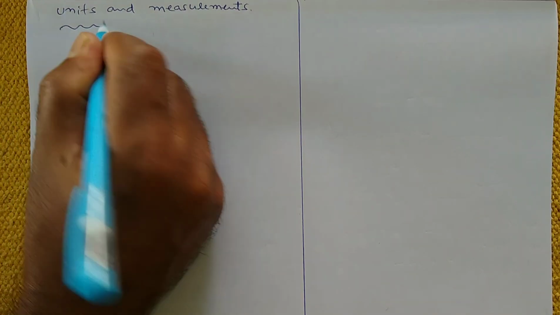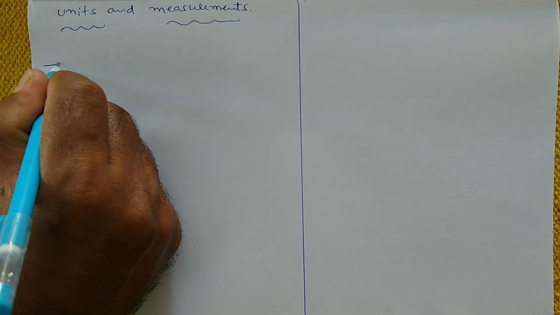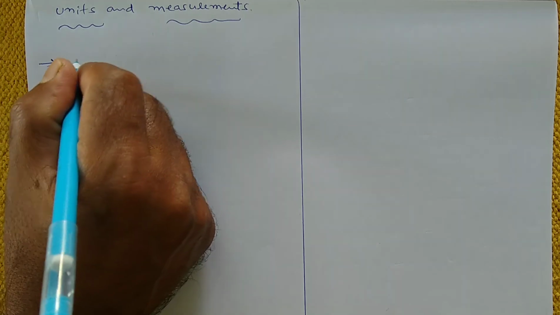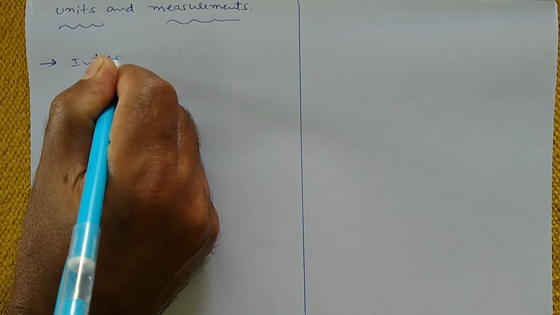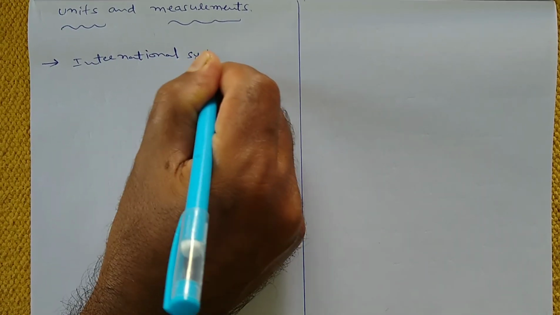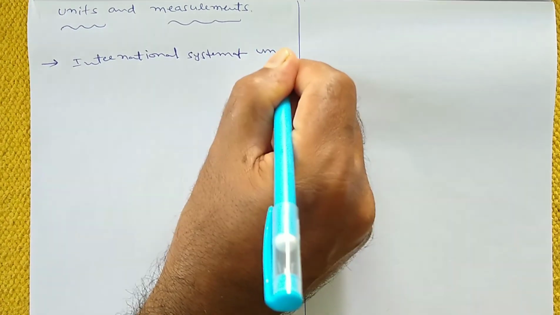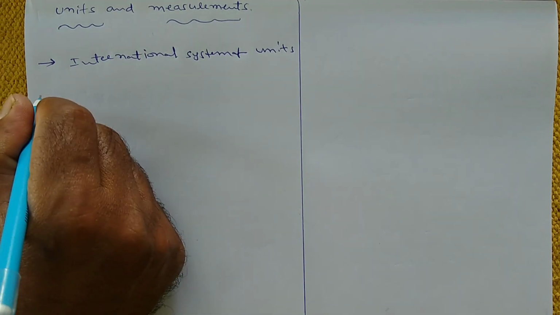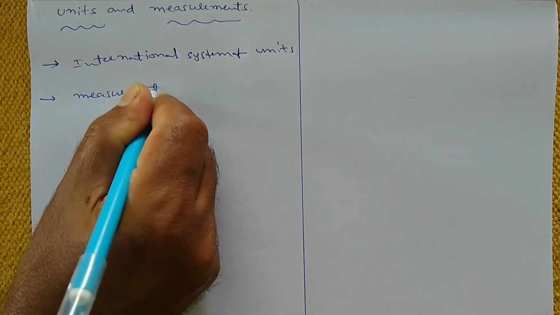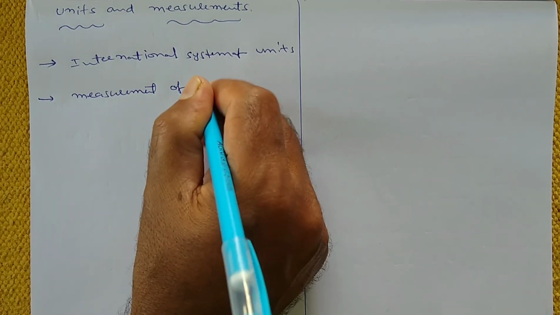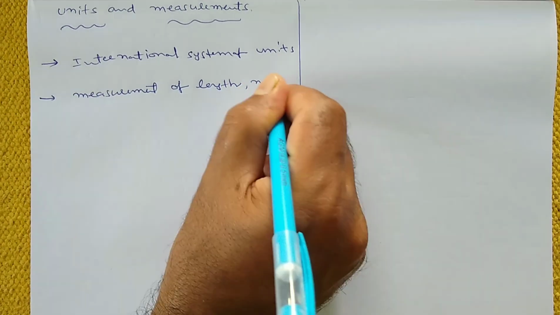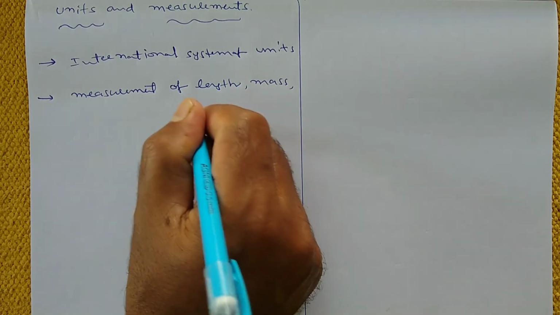So by the end of this chapter we will learn the international system of units, and measurement of length, mass and time.